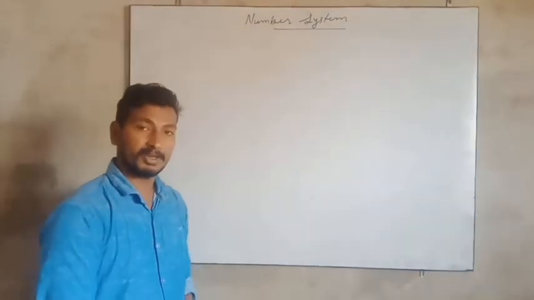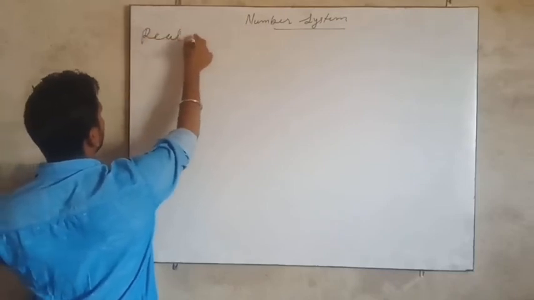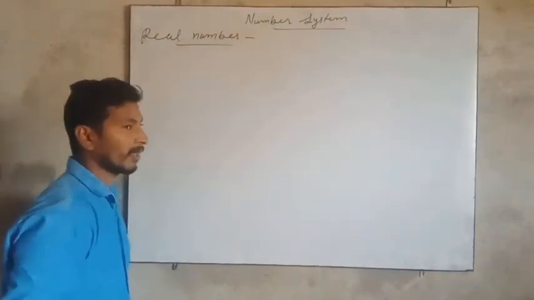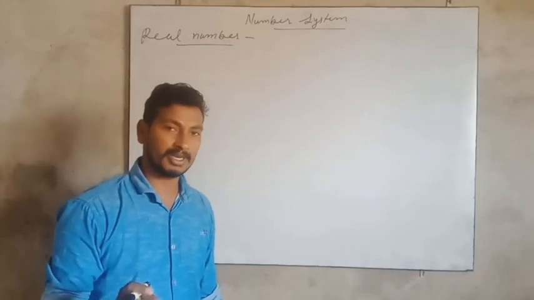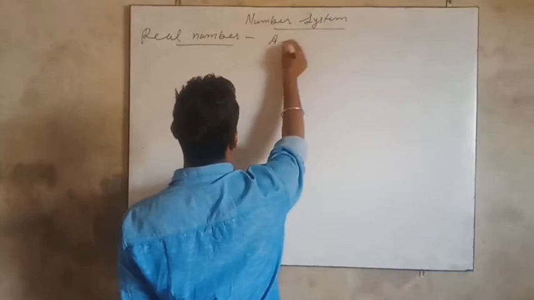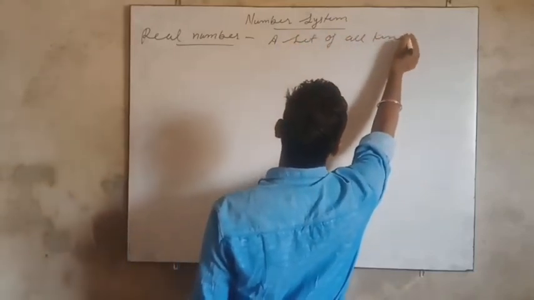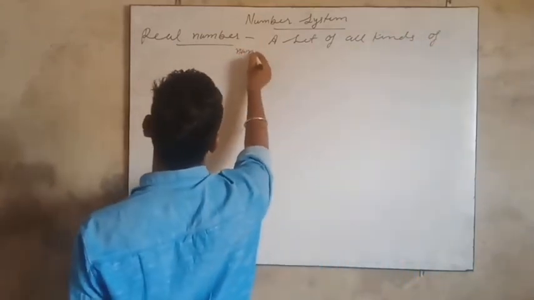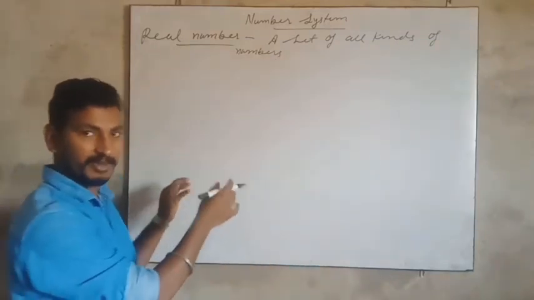Now next is a real number. A set of all kinds of numbers, especially the numbers which we have studied yet.